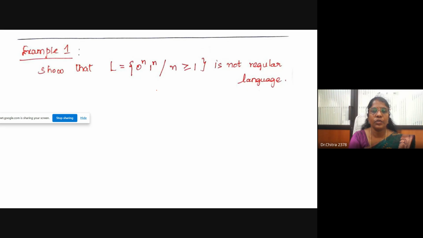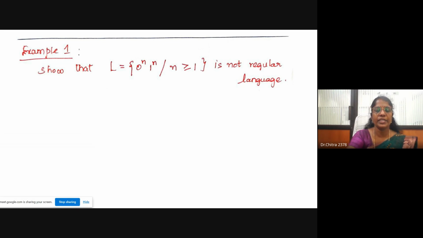Show that L equal to 0^n 1^n, where n is greater than or equal to 1, is not a regular language. Here it is given that L equal to 0^n 1^n. Some strings belong to this language. If I consider n equal to 1, I can write the string 0 1.